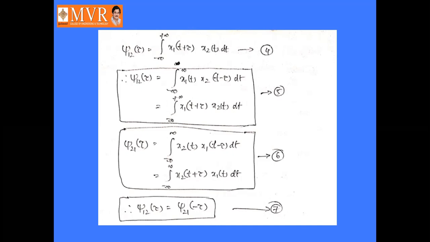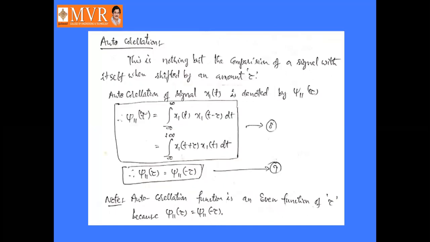So from these two equations we can compare these two as J12 of tau is equal to J21 of minus tau. This is the cross correlation. Cross correlation means we are comparing two different signals.